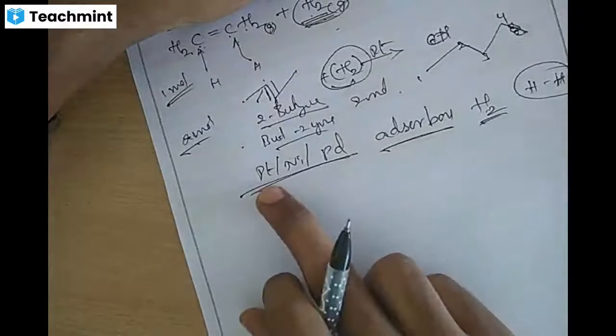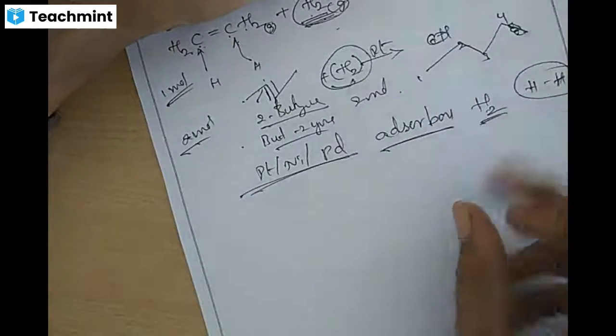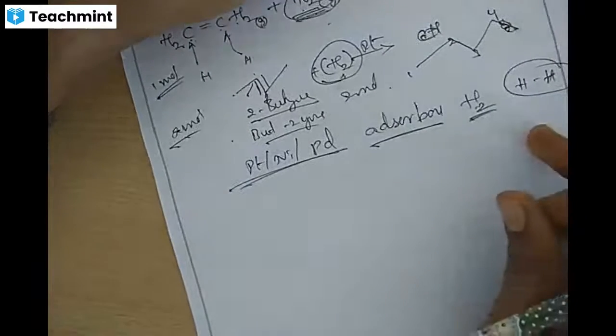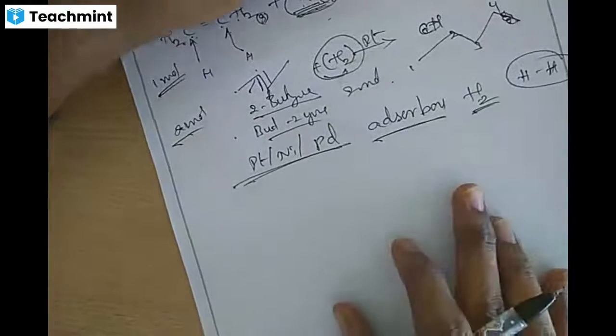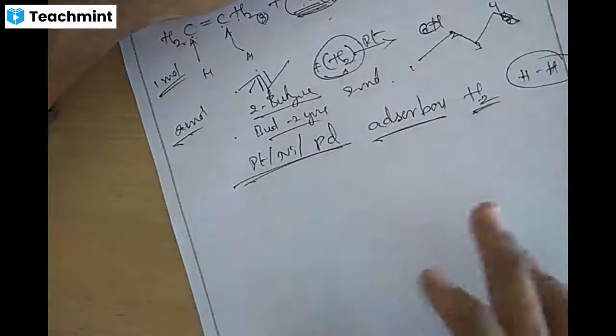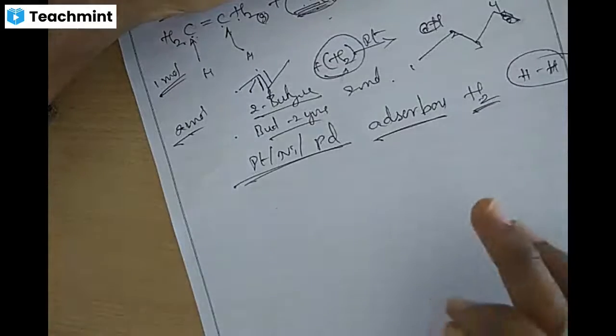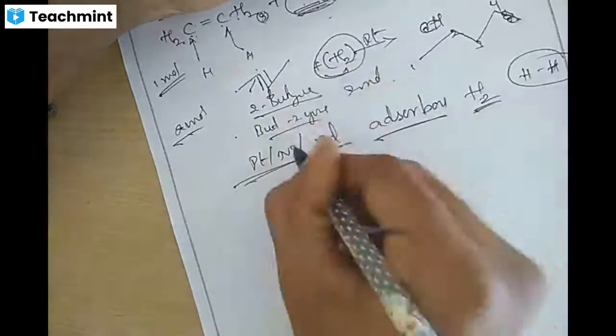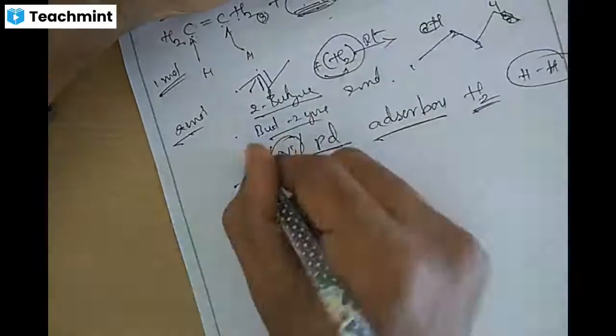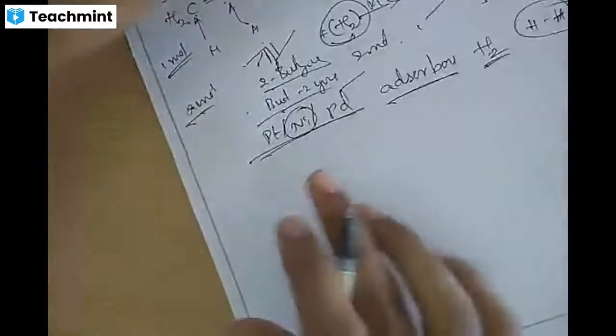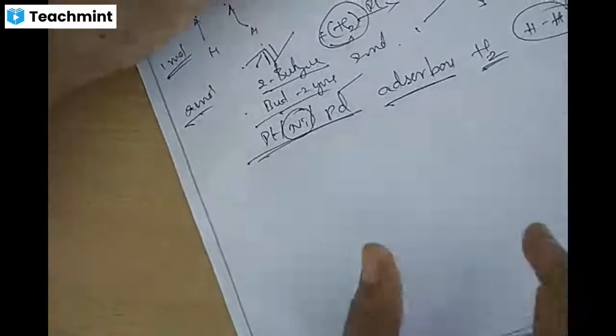So on the surface of platinum or palladium or nickel, hydrogen will be adsorbed and activated. With platinum and palladium catalyst, the reaction takes place at room temperature, but higher temperature and pressure are required for nickel catalyst.